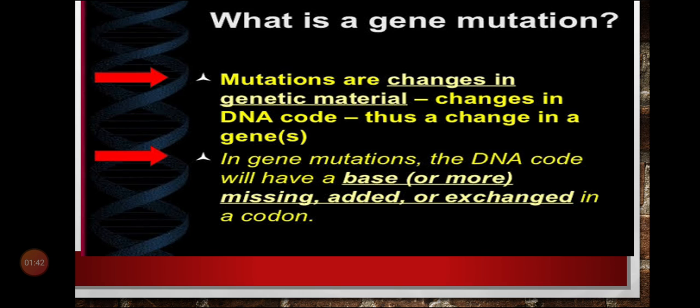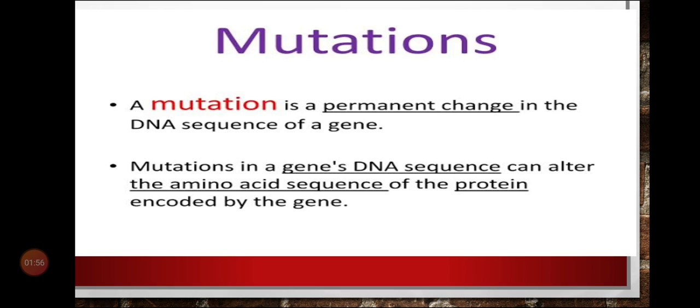When there is a change in the genetic material, it changes the DNA code. And when there is a change in the DNA sequence, it results in the change of genotype of an organism. In other words, we can say that a mutation is a permanent change in the DNA sequence of a gene. A change in the DNA sequence results in the change of amino acid sequence, and that results in the change of protein synthesis, proteins that are encoded by the genes.